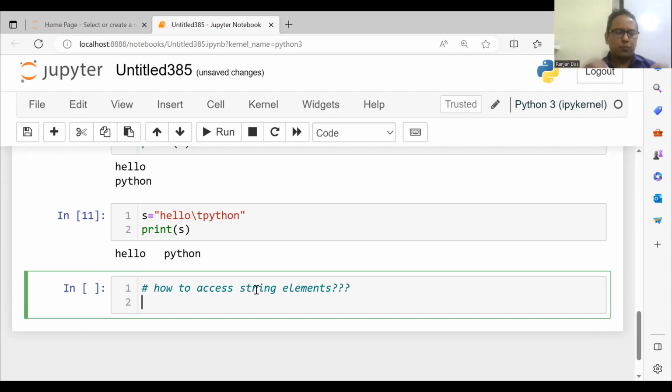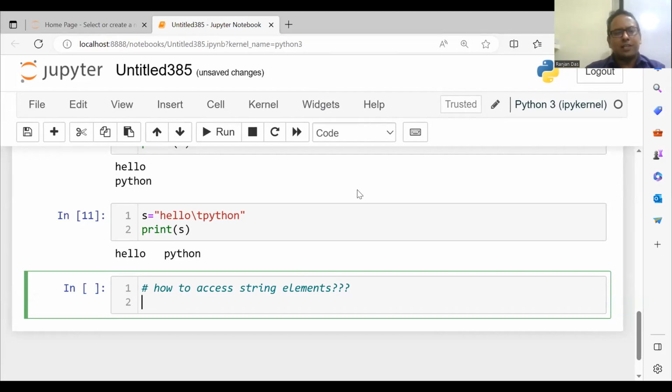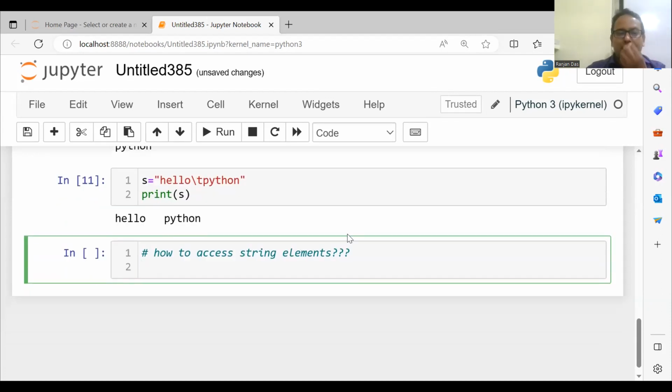Suppose for example, in our class, let's say there are 50 students. So the roll number starts from where? The roll number starts from 1 to 50. Similarly, in case of a string, each element of the string is assigned a number, and that number is called the index, and that index starts from 0.